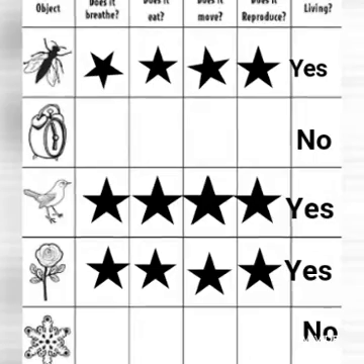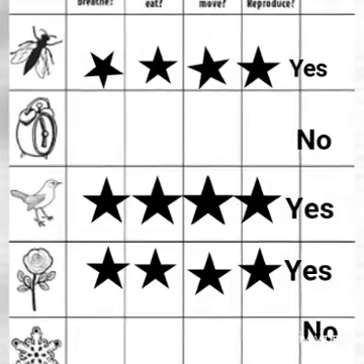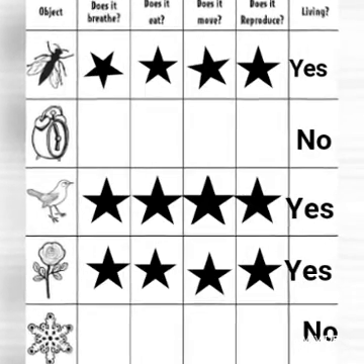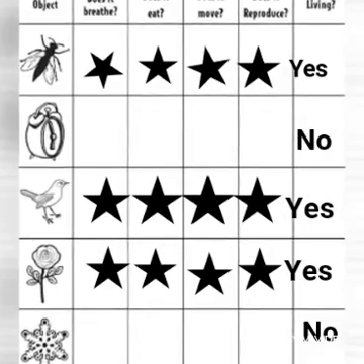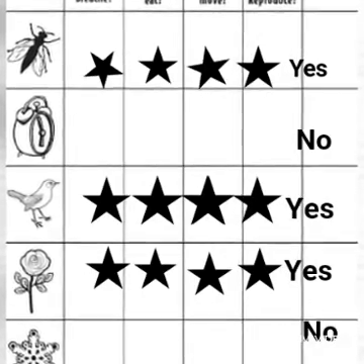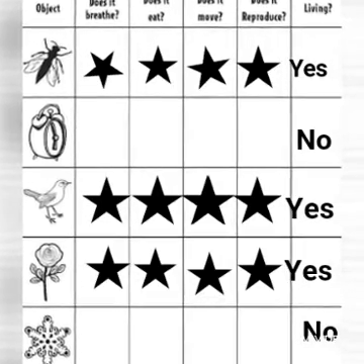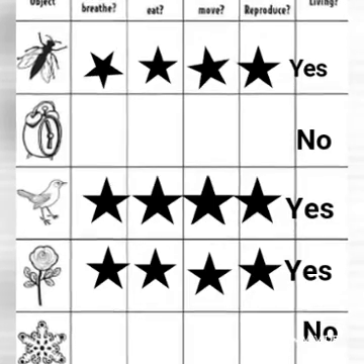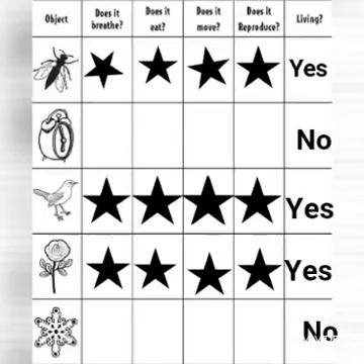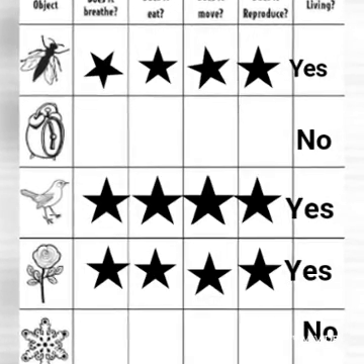So we have a fly which can breathe, which can eat, which can move, which can reproduce. So we can tell it is a living thing. A clock does not do any of these things, so it is a non-living thing. Whereas a bird can eat, can breathe, and also it will move and reproduce. So it is a living thing. The same thing applies to a rose, that is a flower of a plant, whereas a snowflake is a non-living thing, because it will not satisfy the conditions given above.